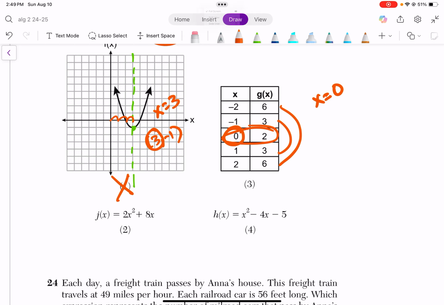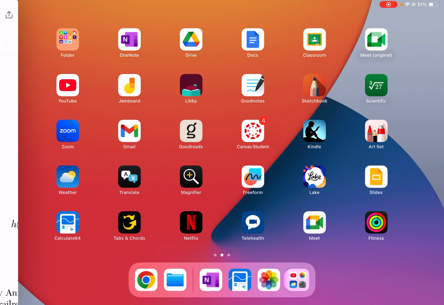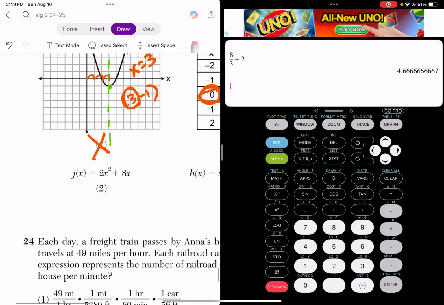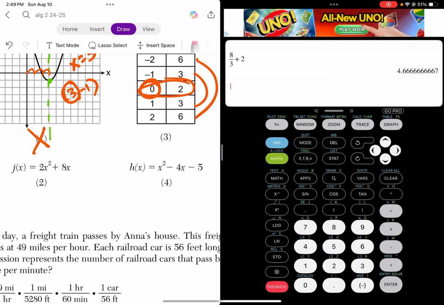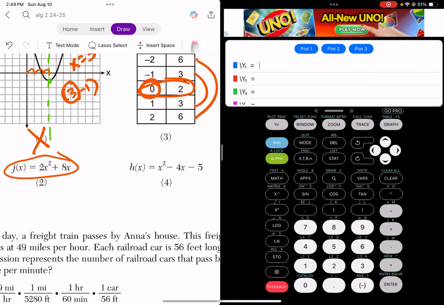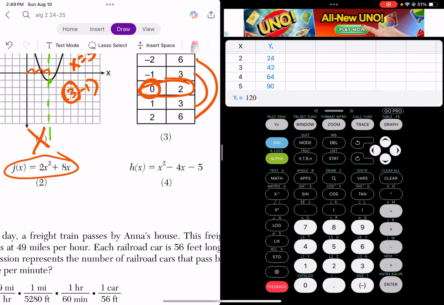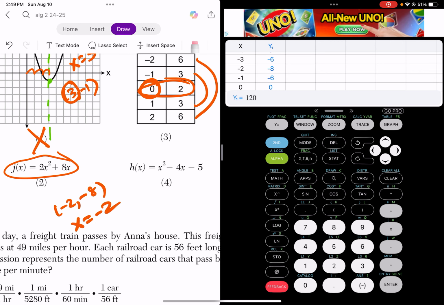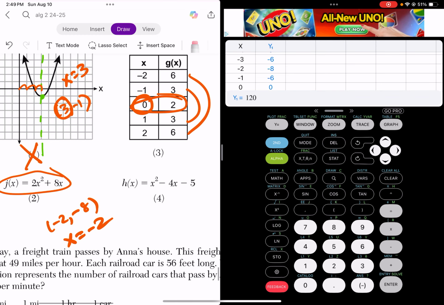For this next one, let's check in our calculator, right? We don't have a graph, we don't have points, we don't have a table, we just have an equation. So we need to go to y equals, we're going to type in this, 2x squared plus 8x, hit second graph. We're going to look for a table that matches ourselves. Right? I see it. Negative 2. So the vertex is negative 2, negative 8. So it would be x equals negative 2. Is that what we want? We want positive 2. So it's not that either.